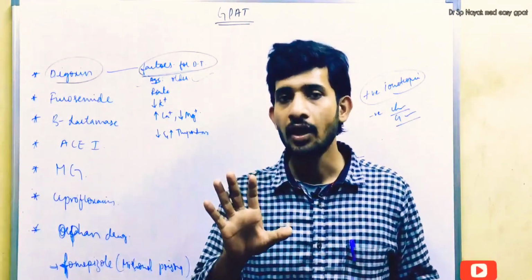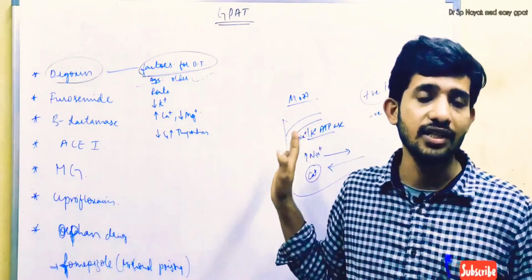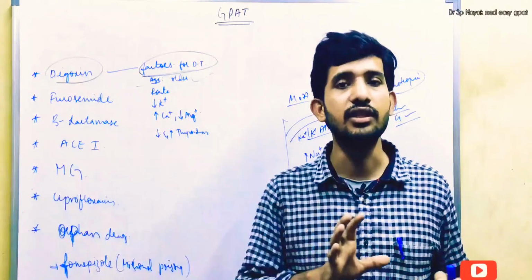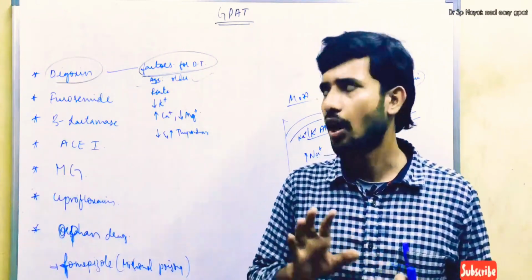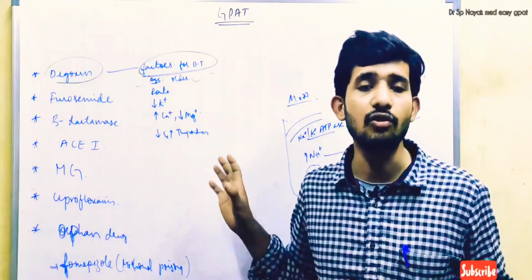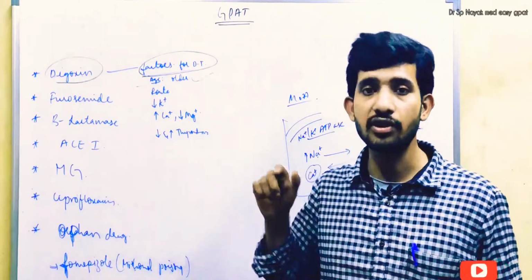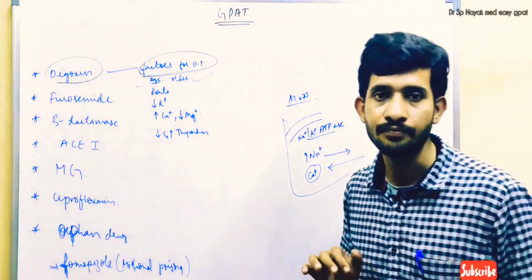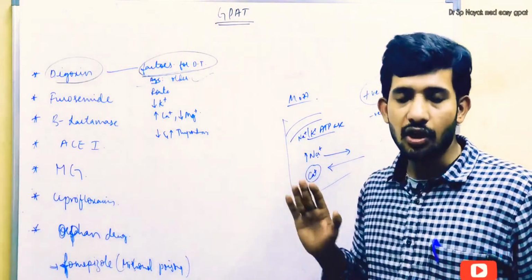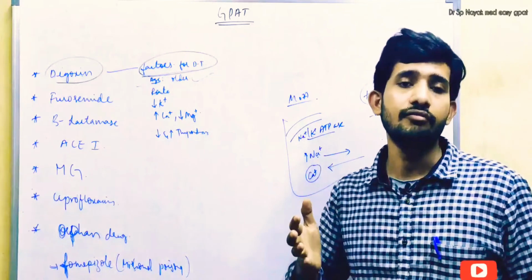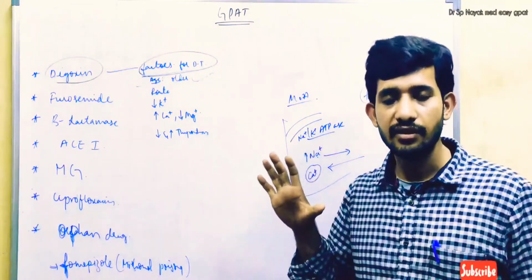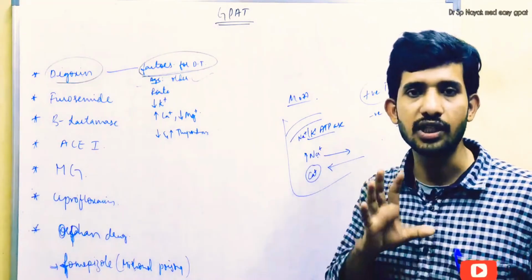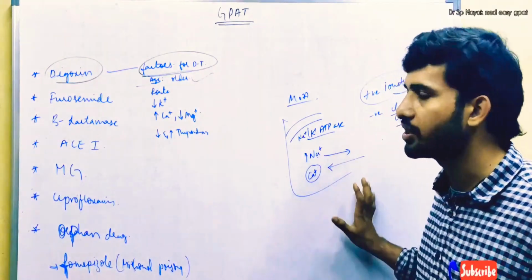And remember, digoxin is not the first line drug in congestive cardiac failure, whereas ACE inhibitors are first line drugs in congestive cardiac failure. However, digoxin is also a very important drug, but it is not a first line drug, remember. This was one of the previous questions asked in the NIPER examination. The drug which is first line in congestive cardiac failure is ACE inhibitors, and digoxin is not first line. However, it is a very important drug used in congestive cardiac failure. So that is about the mechanism of action.